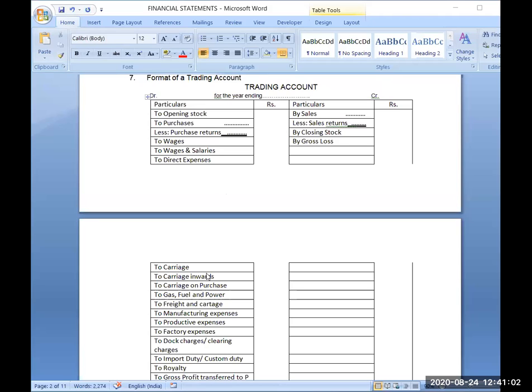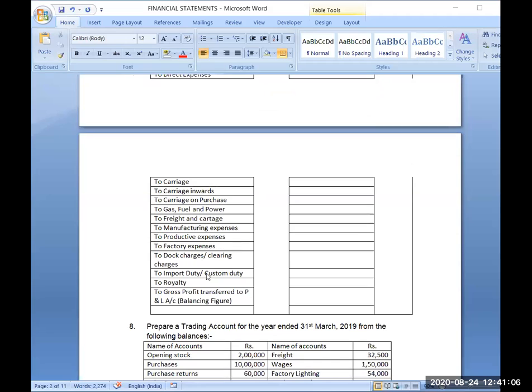Okay. Now next is carriage. What is carriage? Carriage is transportation of goods. And if question has simply given you carriage, it will be assumed as carriage on purchases. So there are three terms which can be used in the question for that.